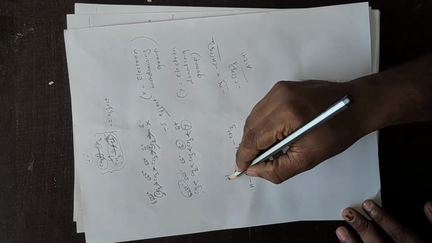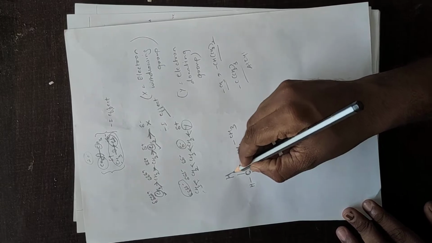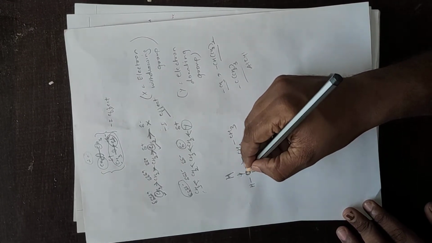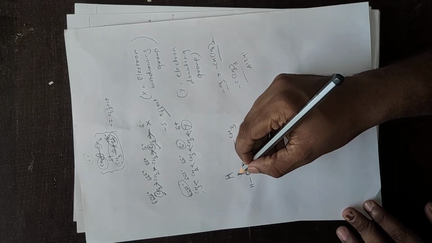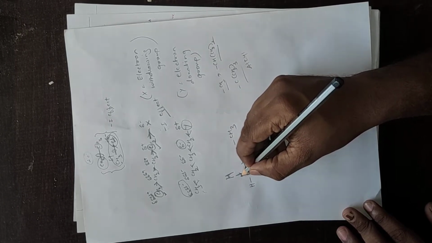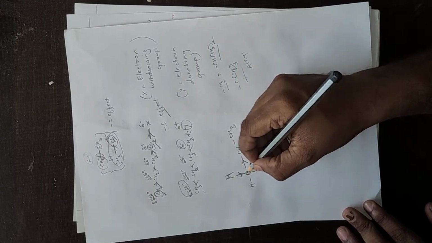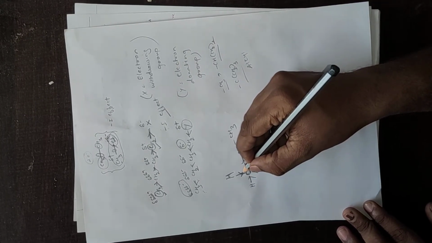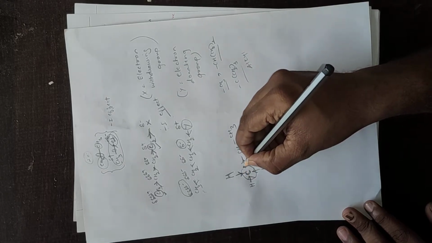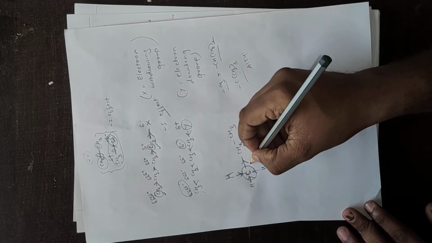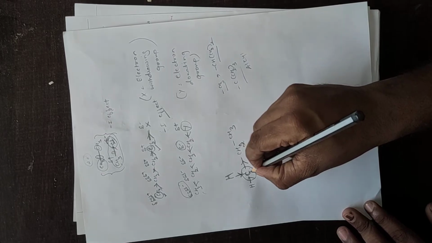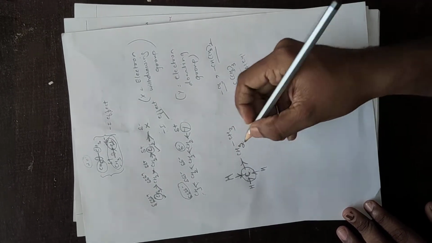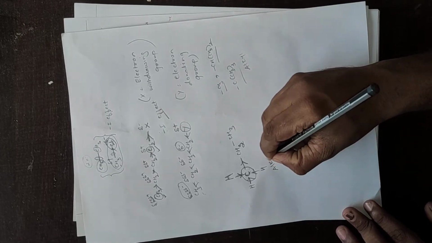Now what is happening? Hydrogen is electropositive and carbon is electronegative. Hence carbon will take the sigma electrons towards itself from all three hydrogens. Because of this, the electron density on the carbon is increasing. Hence it is becoming electron rich, and it will donate electrons to the next carbon. Hence alkyl groups are electron donating groups.